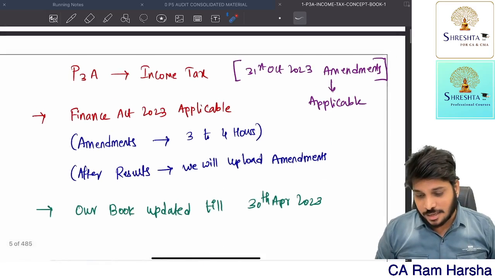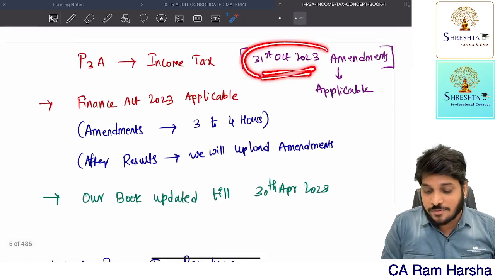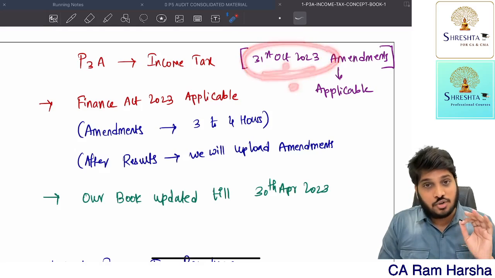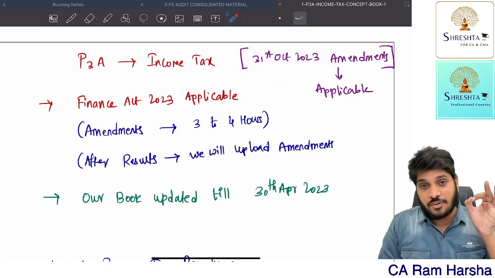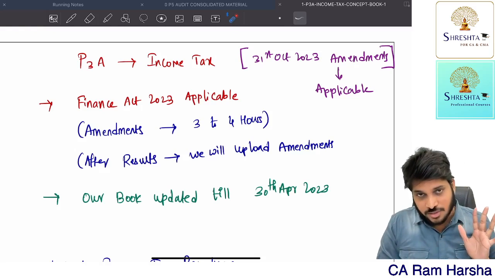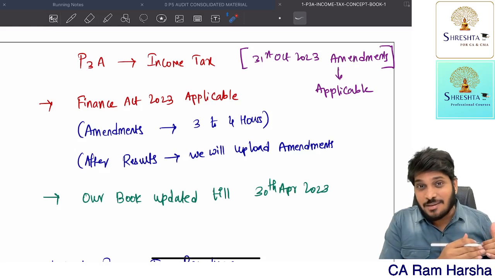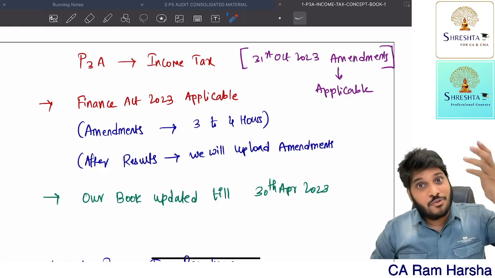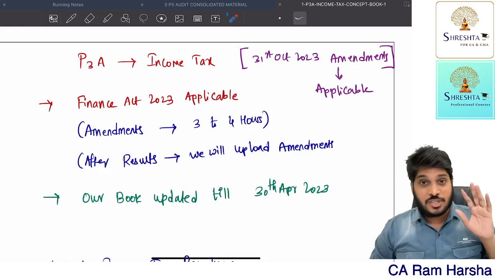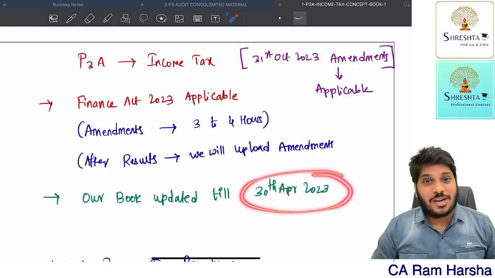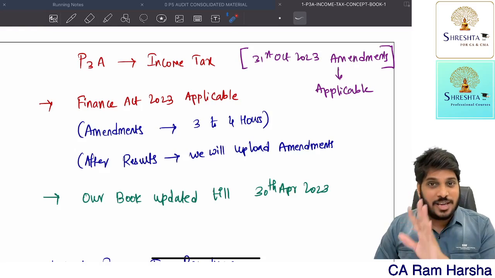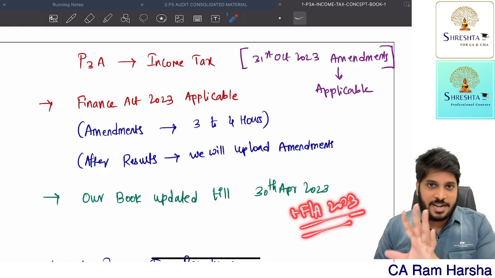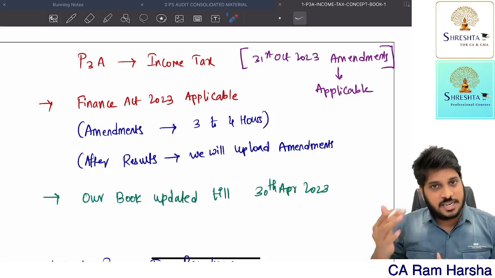For your May 24 exams, all the income tax amendments up to 31st October 2023 are applicable for May 2024 exams. Yes, but the ICAI has given study material based on Finance Act 2023. That study material is prepared by them before April 2023, which means that is updated only up to 30th April 2023. The ICAI material which the institute gave is updated only up to 30th April. Plus, of course, Finance Act 2023 is also updated in that. Finance Act 2023, they considered and updated.